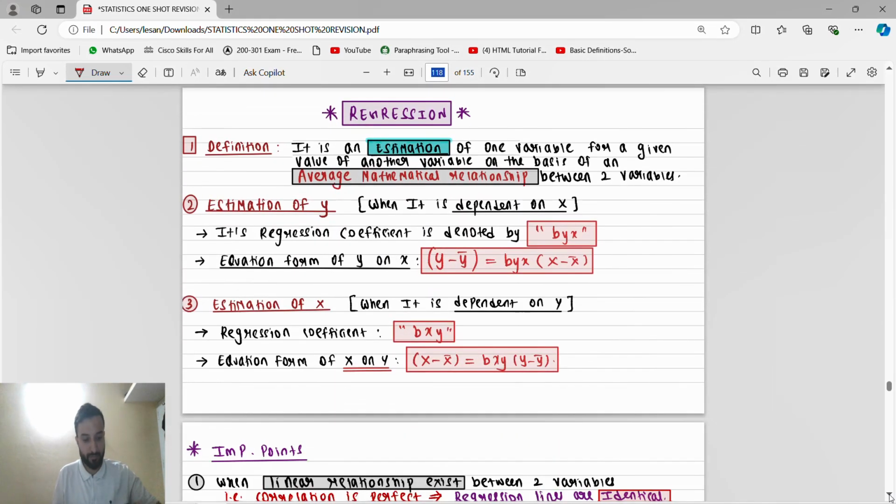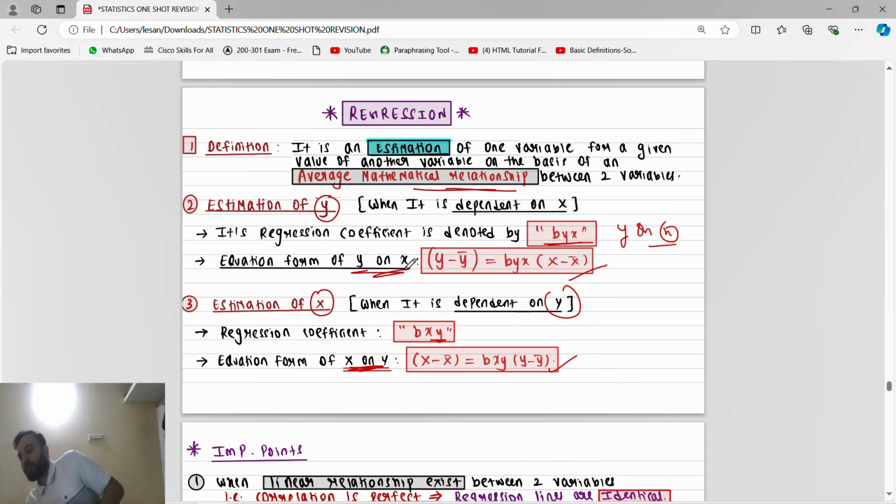Now we'll come to regression. Regression means an estimation of one variable for a given value of another variable on the basis of an average mathematical relationship. b of yx means estimation of y on x. This is the formula, we know this. Estimation of x on y means b of xy, this is the formula. This is the estimation of x on y formula, and this is the estimation of y on x formula. Understand? Yes, sir.